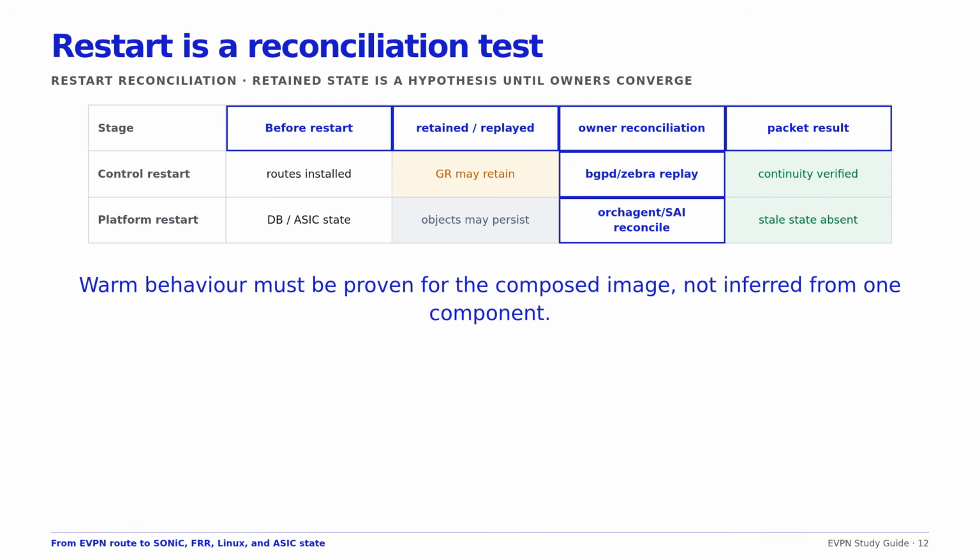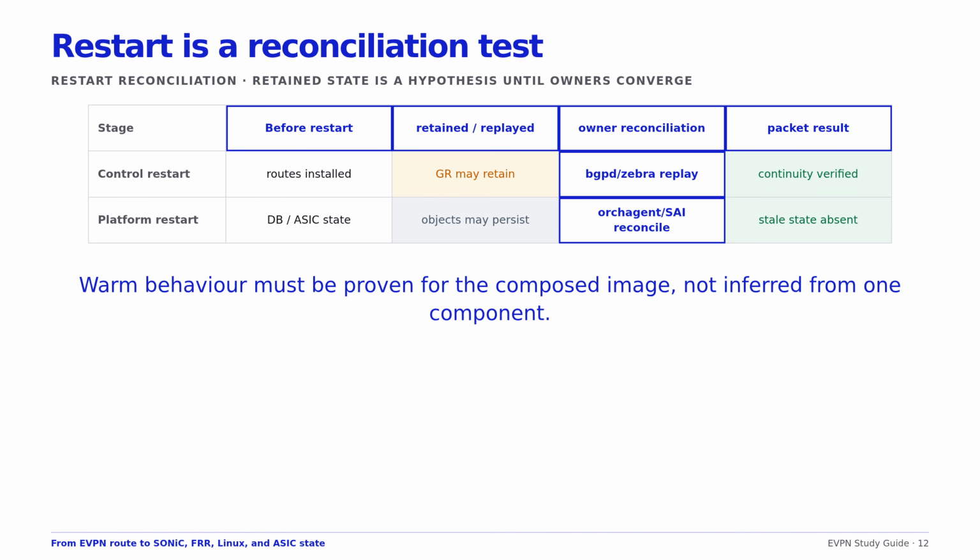Restart changes ownership, while state may remain. BGP graceful restart can retain peer routes when forwarding is assumed to continue. SONiC warm restart may retain database or hardware objects while components rebuild their view. Object identifiers, next hop groups, and multi-homing filters must reconcile with the retained data plane. If a component restarts without knowing which objects it owns, duplicates or stale entries can survive.